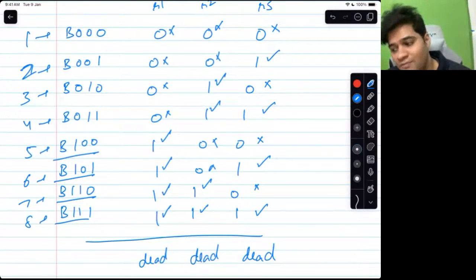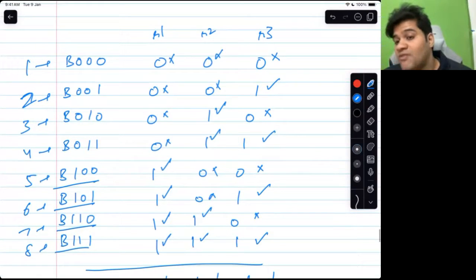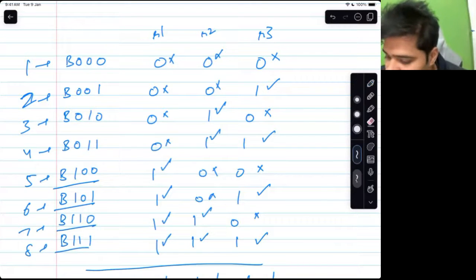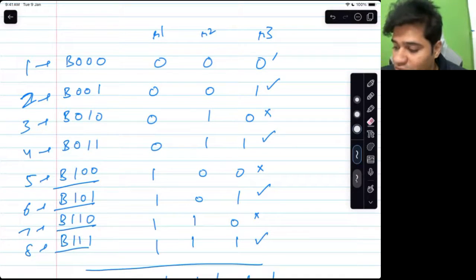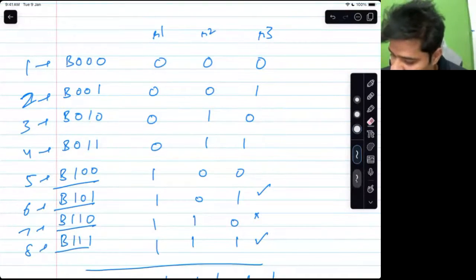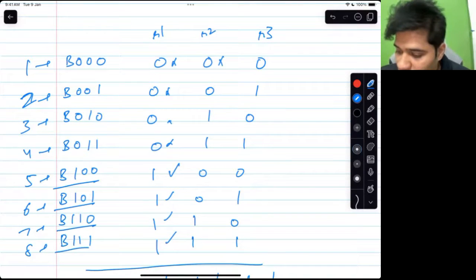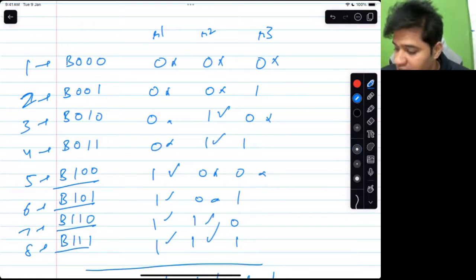If all 3 died, which is the only bottle from which all 3 drank? So what you have to see is this 0 and 1 represents whether the rat has drunk from that bottle or not. 0 represents I would not drink from it. 1 represents I will drink from it. So rat number 1 has not drunk from these, but has drunk from these. Rat 2 has not drunk from these, but has drunk from these. Rat 3 has not drunk from these, has drunk from these. So these 1s and 0s represent from which bottles the rats are drinking.